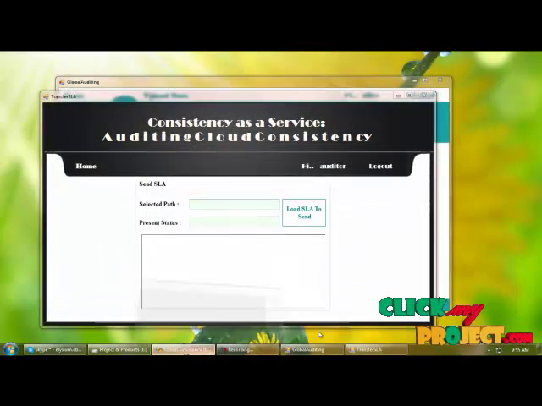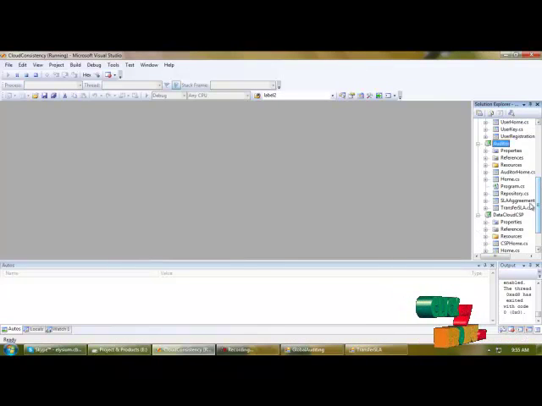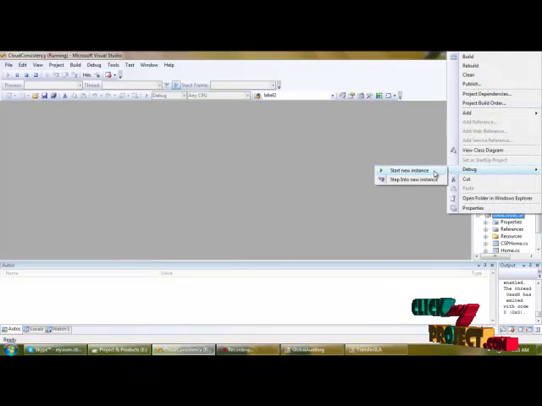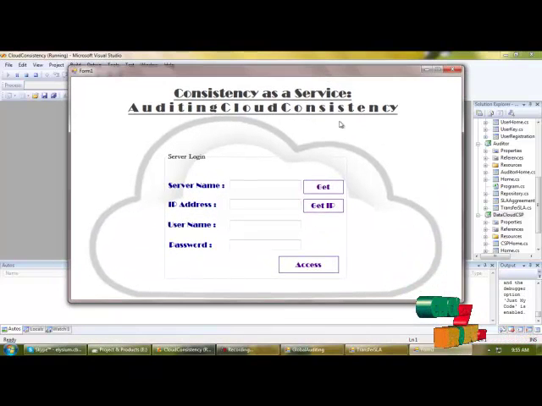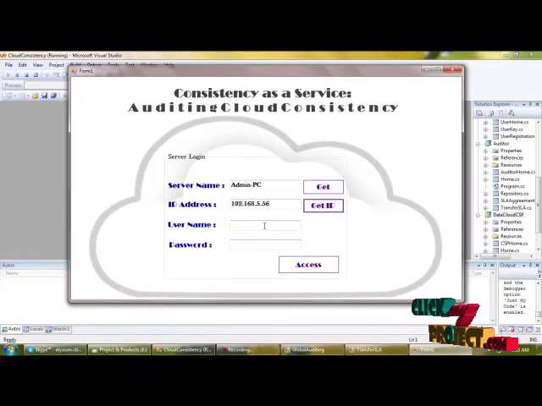For that we need to execute the server, that is the data cloud service provider. And from here we are getting the server name, IP address, username, password, and access.